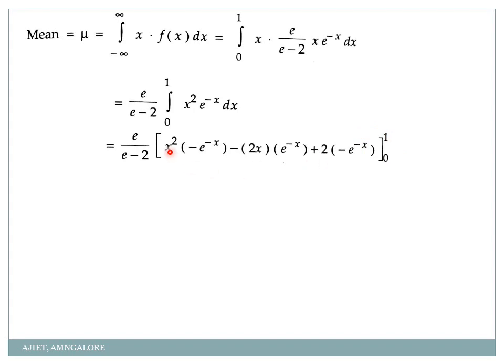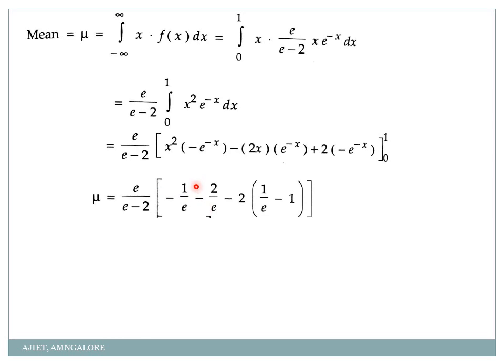I'll repeat again. Just listen carefully. It is u, that is x square, into integration of v. So integration of e power minus x is minus e power minus x, minus u dash, differentiation of x square is 2x, into double integration of v. So it is e power minus x into minus 1, which will become plus, u double dash, differentiation of 2x is 2, into triple integration of v. So triple integration of v is, again if you integrate this e power minus x, I'll get minus e power minus x. That's it, with the limit 0 to 1.